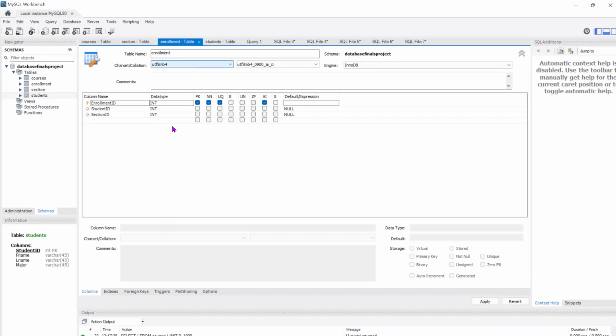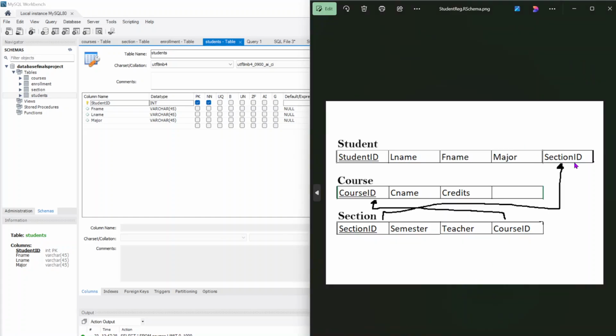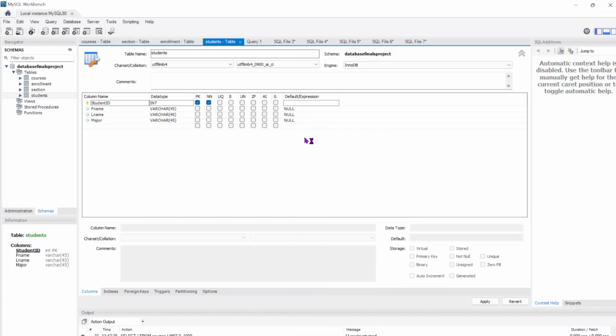The enrollment table was placed here as part of the normalization process because I realized, as you can see over here, with the section ID in the student table, it was now impossible for the same student to be registered in multiple sections because that would cause them to have multiple student IDs.